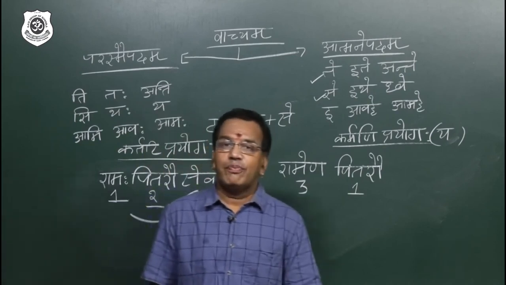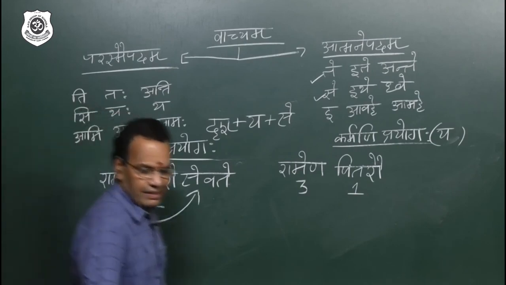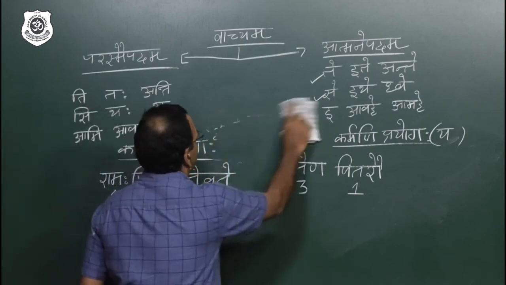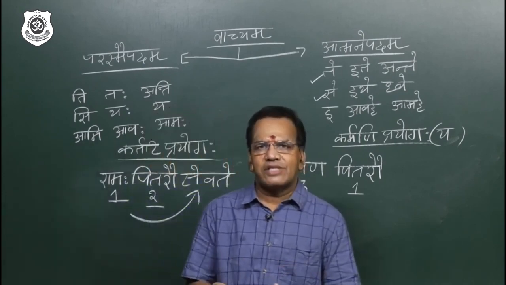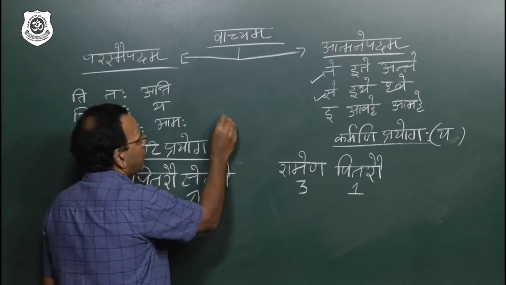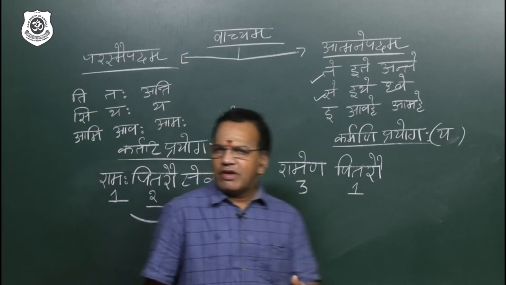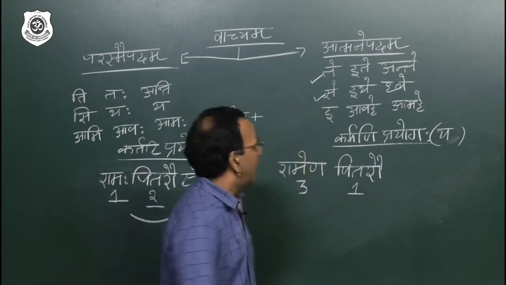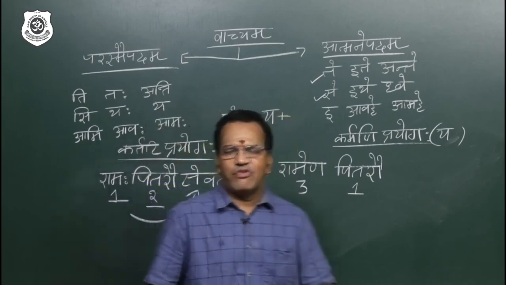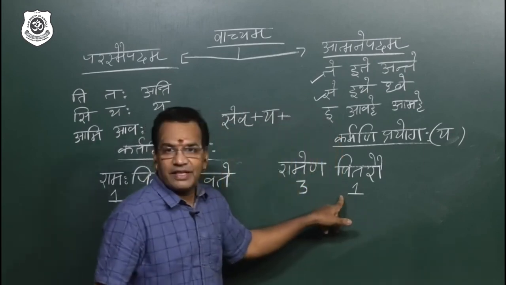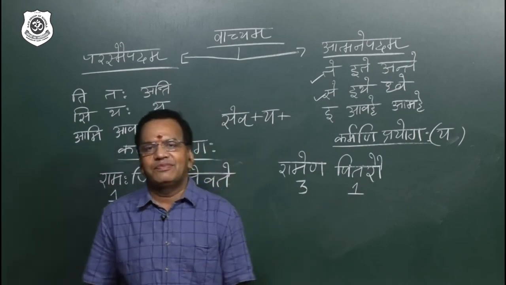Now what is the rule of passive voice? Take the verbal root. What is the verbal root? Sev. If you go through like this, you will become master in active and passive. Take the verbal root sev. What is the next step? After the verbal root, you should add the letter ya. Added. Now you have to select the formula according to pitarau. Pitarau is third person, dual.